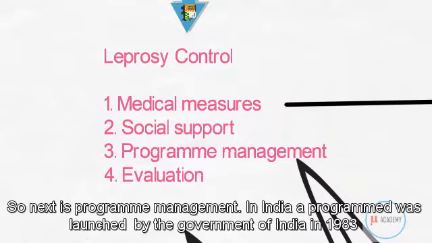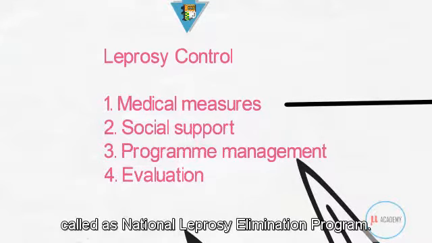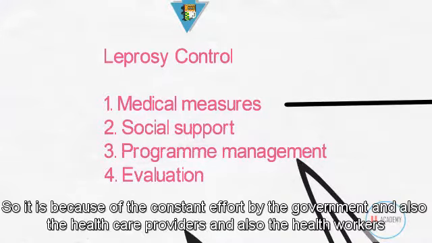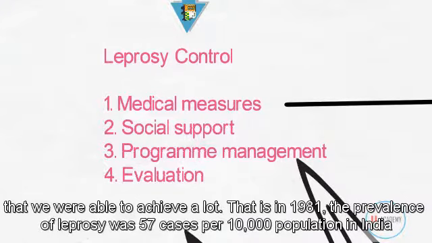So next is program management. A program was launched by the government of India in 1983 called the National Leprosy Elimination Program. One of the aims of this program is to eradicate leprosy from our country. It is because of the constant effort by the government, the healthcare providers and the health workers that we were able to achieve a lot.